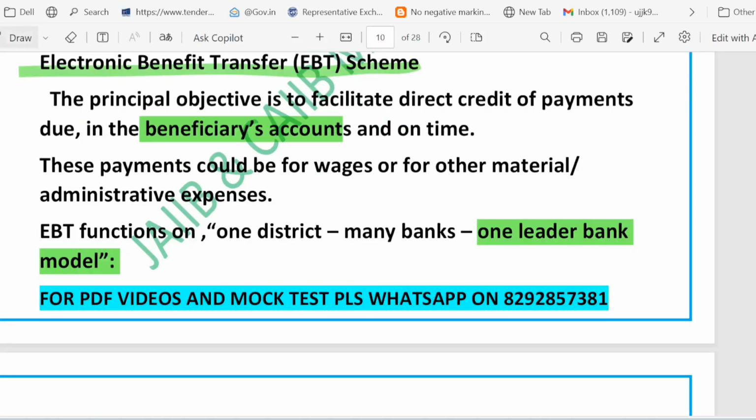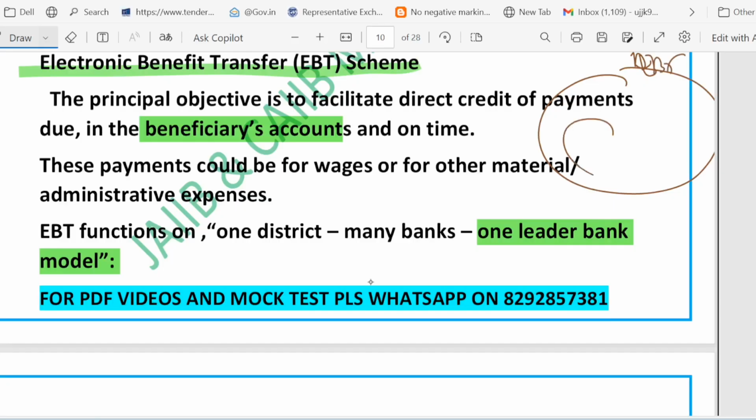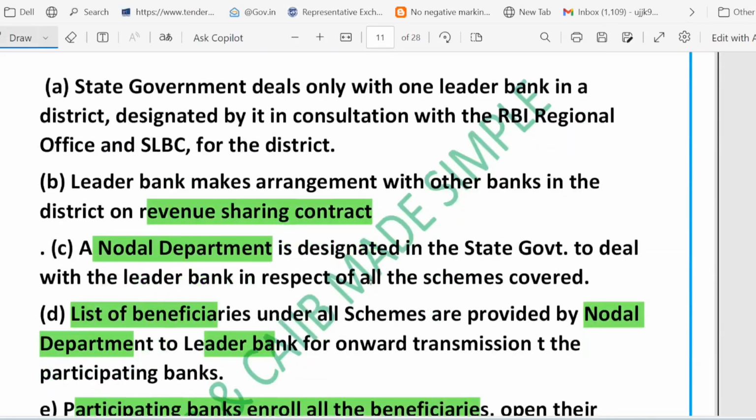So we can think of it like this: this is DBT and this is EBT. So one part of this is DBT. And it operates on a one district, many banks, one leader bank model. A leader bank coordinates with the other banks on a revenue sharing basis. Remember it.